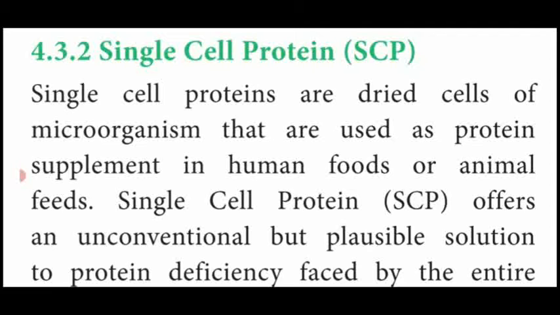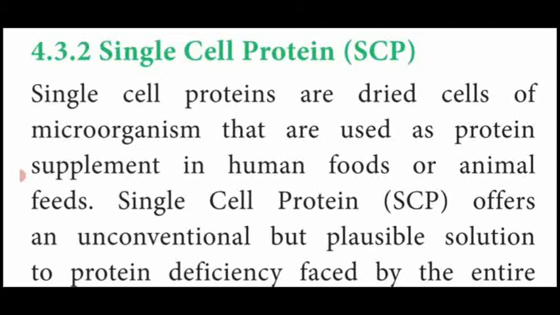So first one, single cell proteins are the dried cells of microorganisms. What kinds of microorganisms? Virus, bacteria, fungi. The dried content of a single-celled microorganism, that is the important one. Microorganisms are most probably single-celled only.